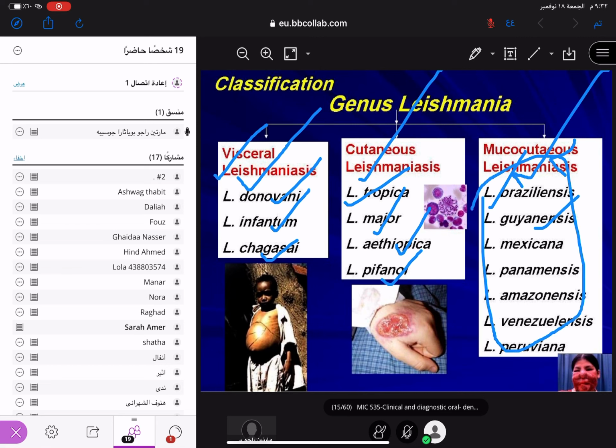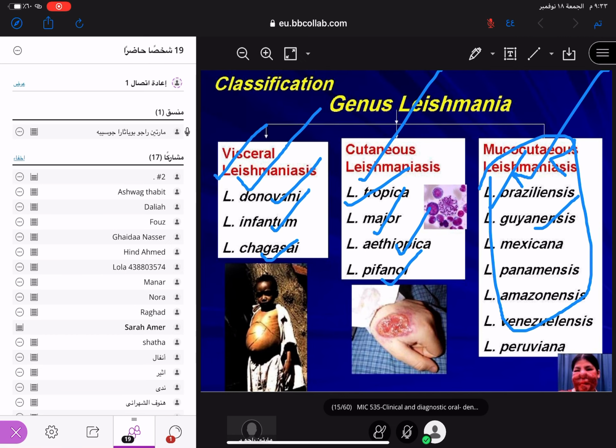So this page is very important. If you study visceral leishmaniasis and cutaneous leishmaniasis well, the rest is caused by other species. This page is very important. Clear? Leishmania donovani is very important. Leishmania tropica and Leishmania major are very important. Leishmania braziliensis is very important. So you have to study this: classification of leishmaniasis, visceral, cutaneous, mucocutaneous, and the causative species.